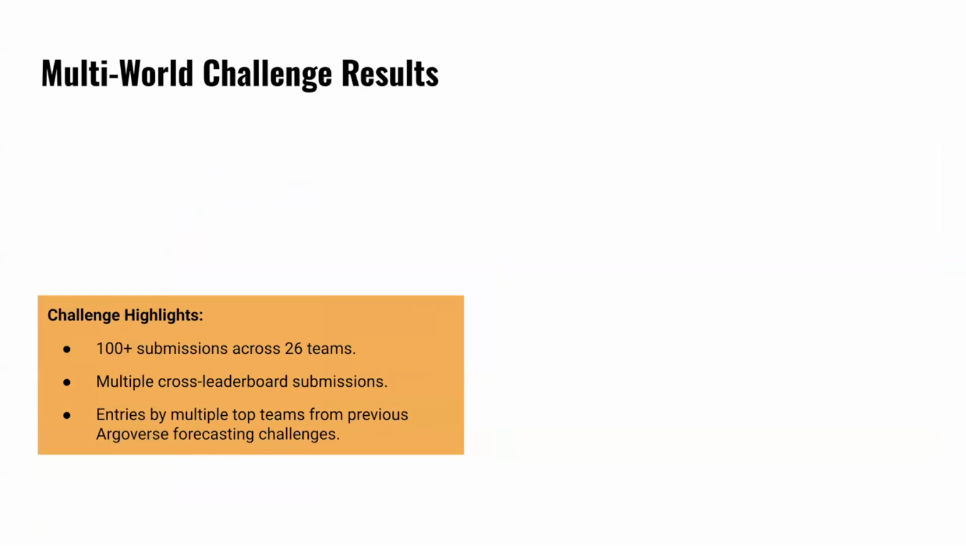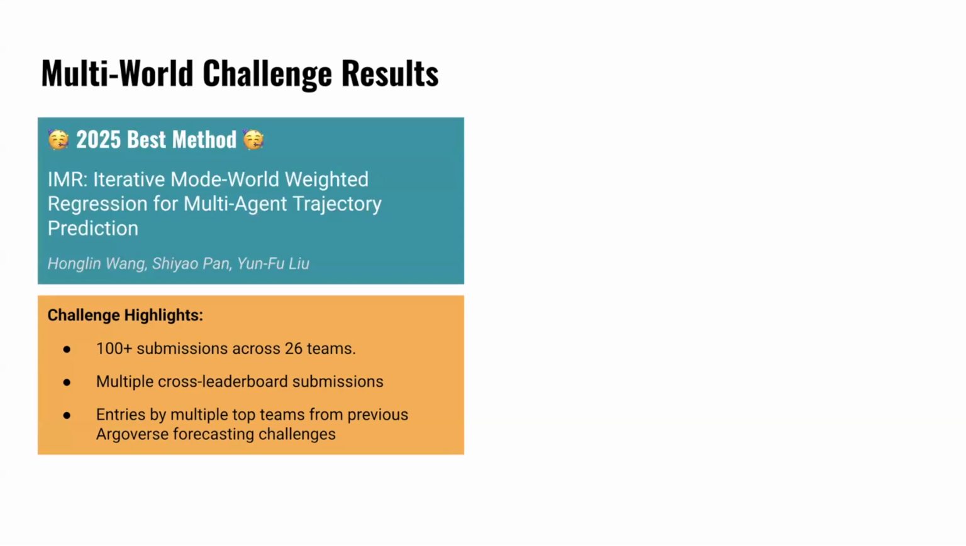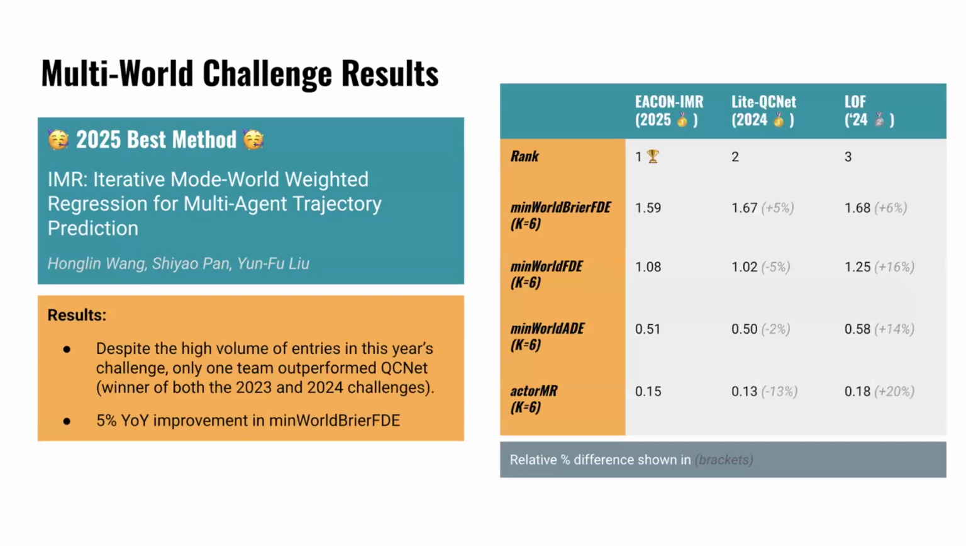We had over 100 submissions from 26 teams, and many people submitted to both the Argoverse 1 and Argoverse 2 leaderboards. What we found was that the best performing team, IMR, which is iterative multi-world weighted regression for multi-target trajectory prediction, was one of the only teams that improved over last year's top method. So huge congrats to this team.